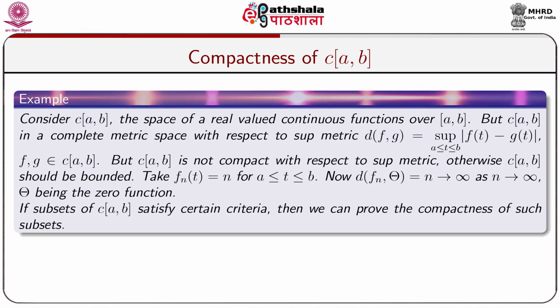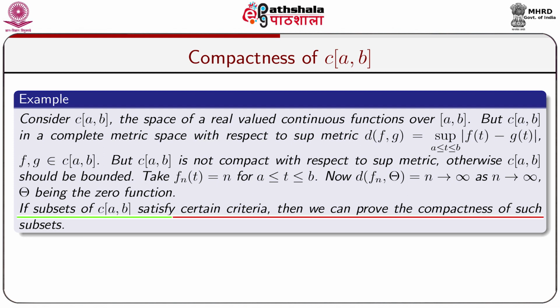Now, d(f_n, 0) is equal to the supremum over a less or equal to t less or equal to b of the modulus of f_n(t) minus 0(t), where 0(t) is equal to 0. So, d(f_n, 0) is equal to n, which goes to infinity as n tends to infinity.